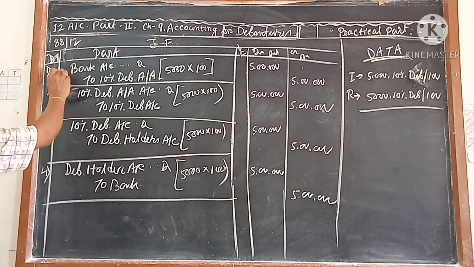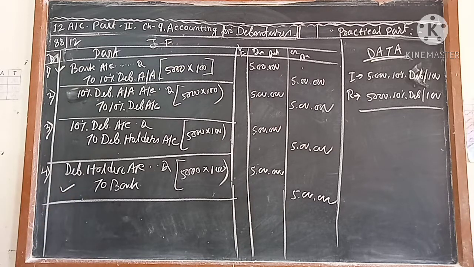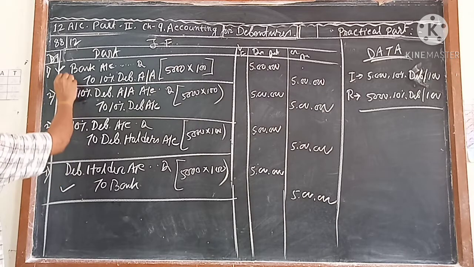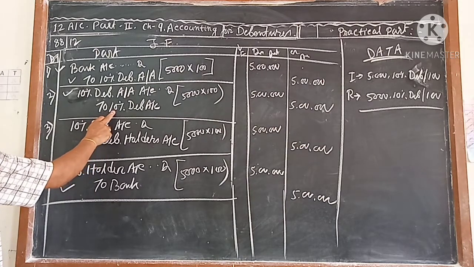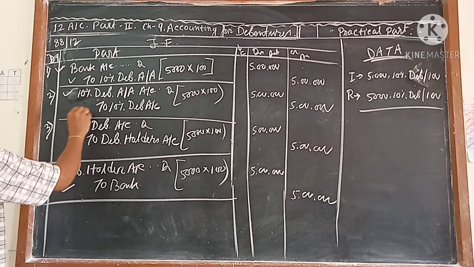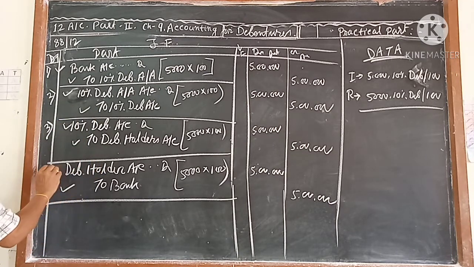I will show you. This bank account debit, bank account credit, cancel. 10% debenture applications and allotment credit, 10% debenture applications and allotment debit, cancel. 10% debenture account credit, 10% debenture account debit, cancel. Debenture holder credit, debenture holder debit, cancel.